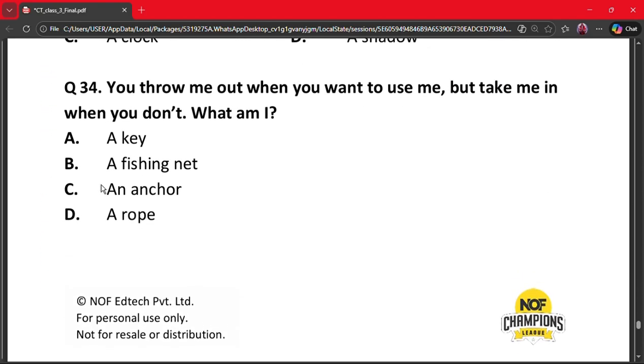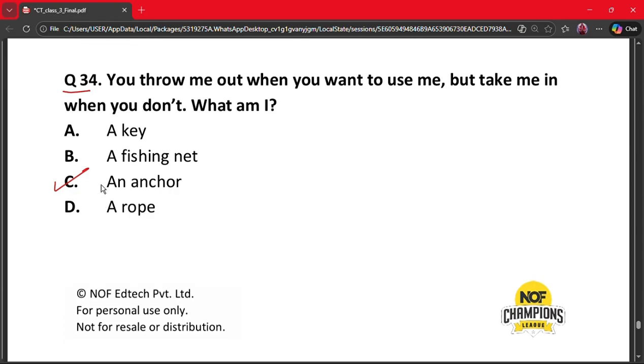Let's move on to our question number 34. You throw me out when you want to use me, but take me in when you don't. What am I? A, a key, B, a fishing net, C, an anchor, D, a rope. The correct answer is option C, an anchor. An anchor is thrown out to stop a boat and taken in when the boat is ready to move.